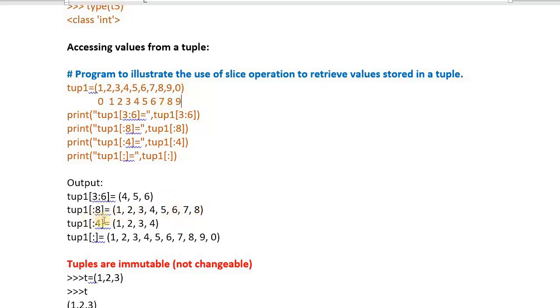Starting index is missing. Stop index is 4. Stop index is 4 means we get the values up to index 3. 1, 2, 3, 4. Starting index is also missing, and stop index is also missing. That means we get the entire contents of that tuple.